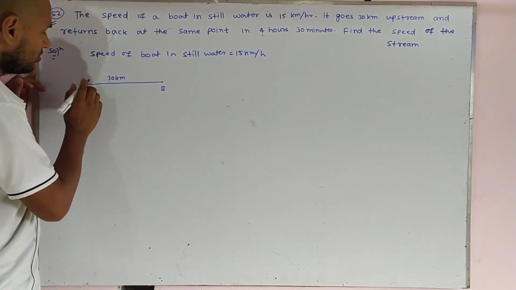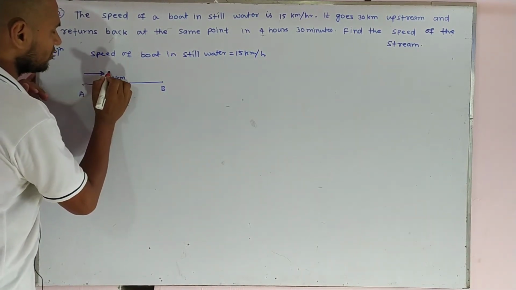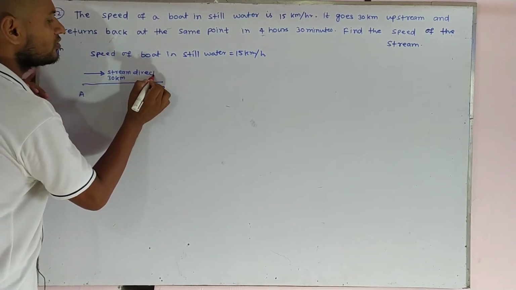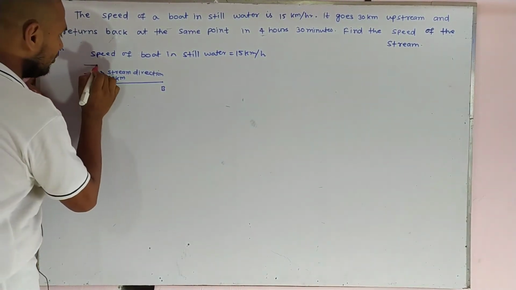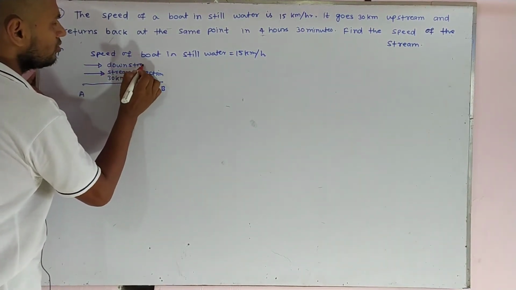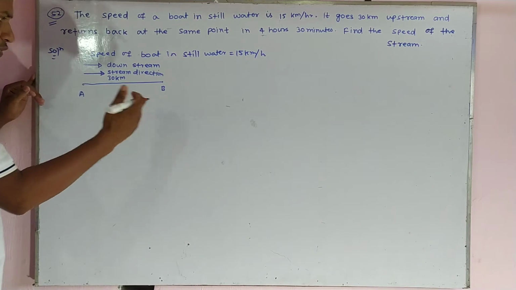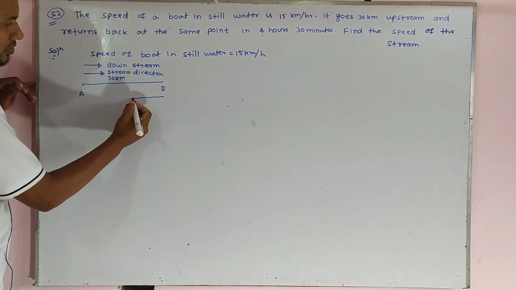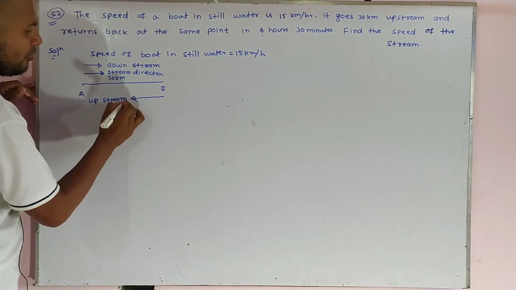First of all, you have to assume the direction of the stream. This is the direction of the stream. If the boat goes in the direction of the stream, it becomes downstream. We already know about it. And if the boat goes opposite to the direction of the stream, it becomes upstream.